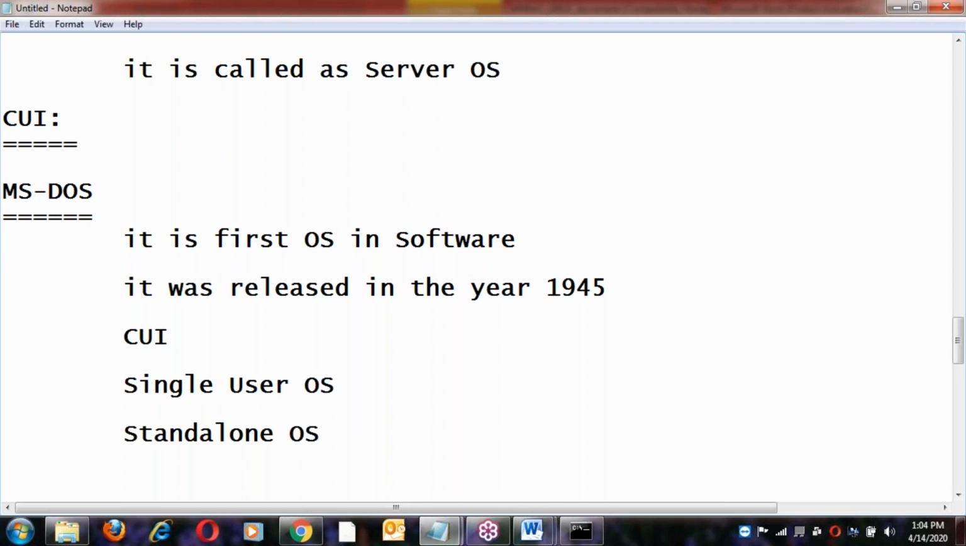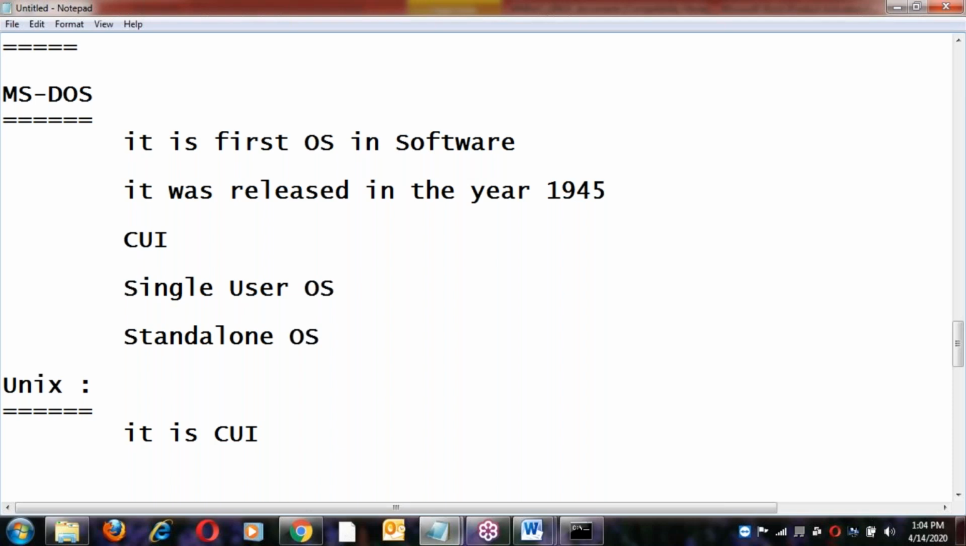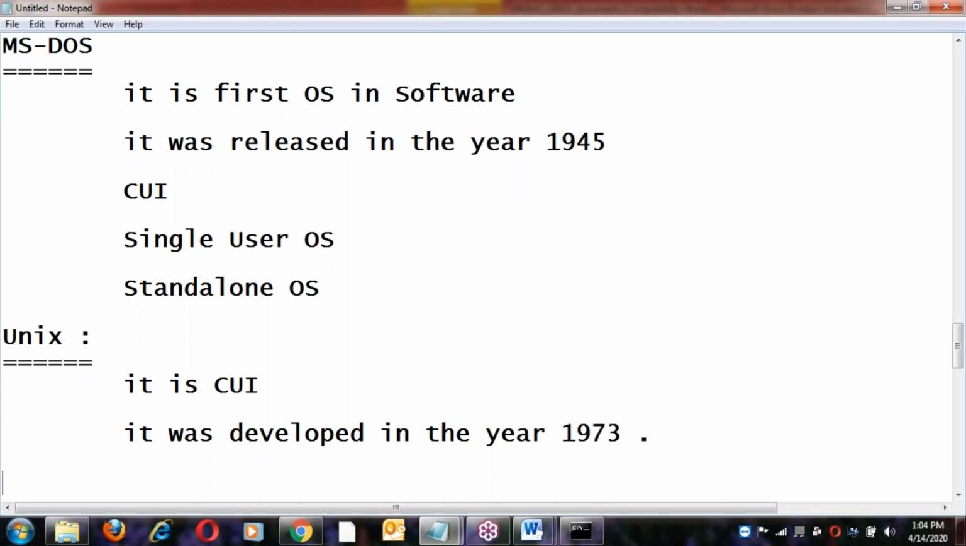After MS-DOS, next was Unix. Unix also has a character user interface. Unix was developed in the year 1973. How many years is that? Almost 50 years back, Unix was developed.